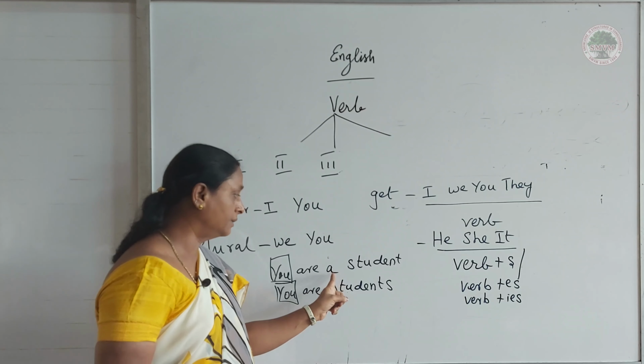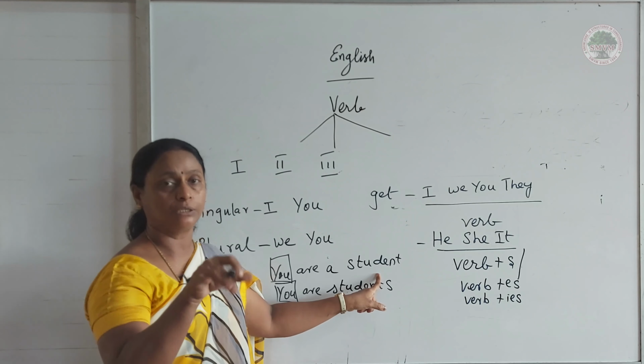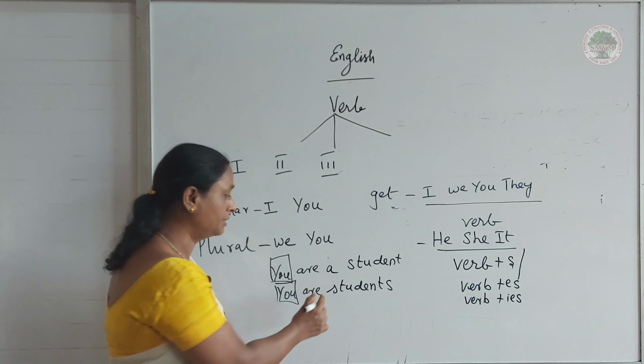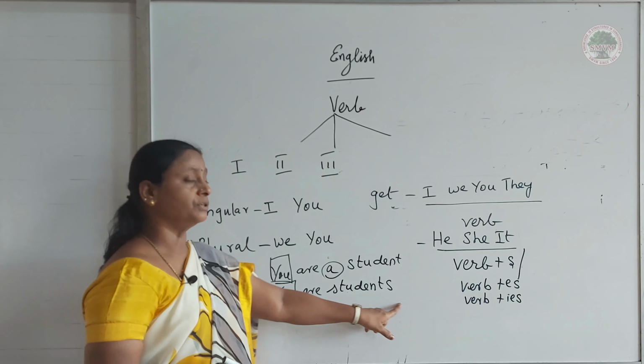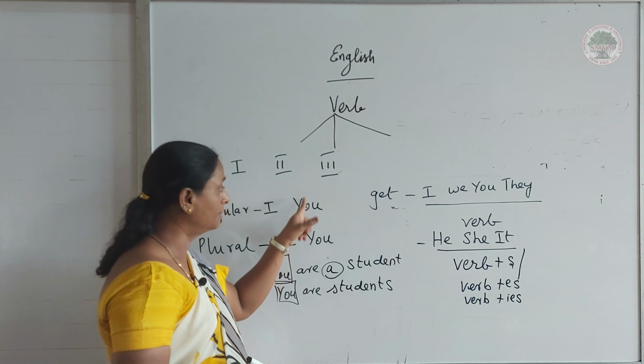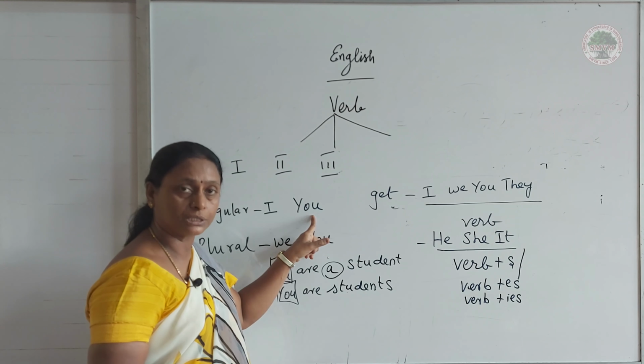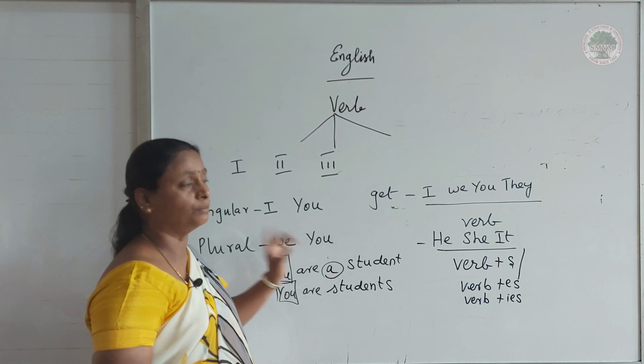You see that the following noun is singular. If it is plural, I should not use the article a. Why? Because it refers to plural. So for second person I have to use you for singular and the same you for plural also.